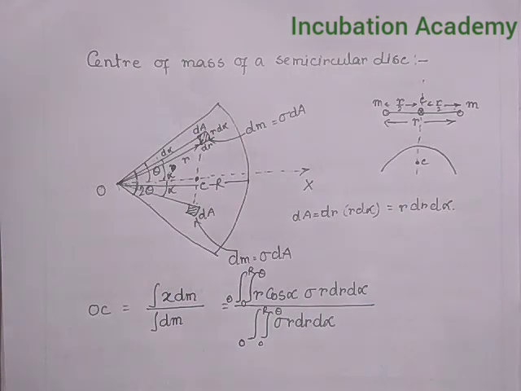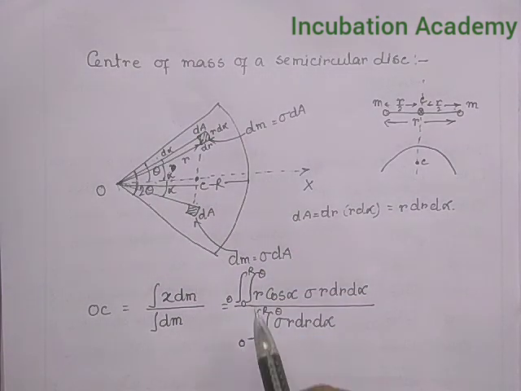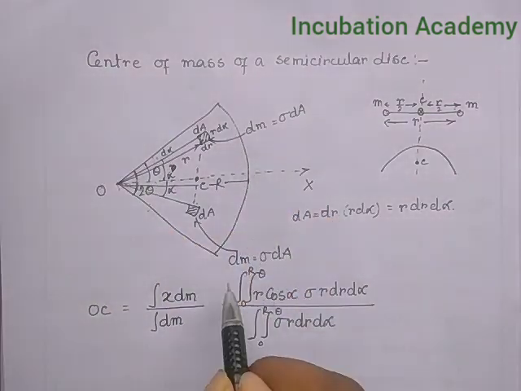Since I am considering two identical mass elements on both sides of the center of symmetry, instead of taking minus theta to plus theta, I am taking 0 to theta and multiplying by two here.